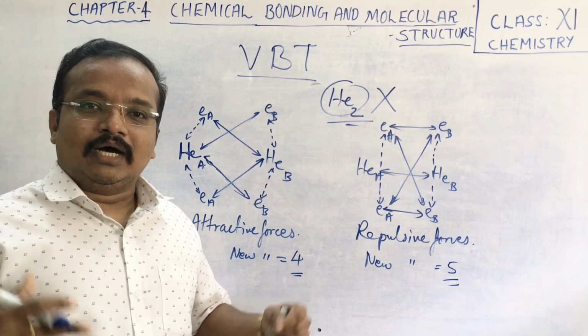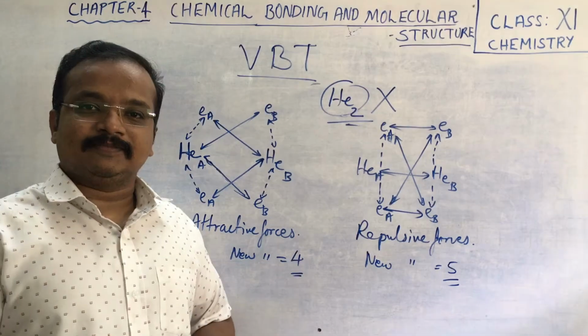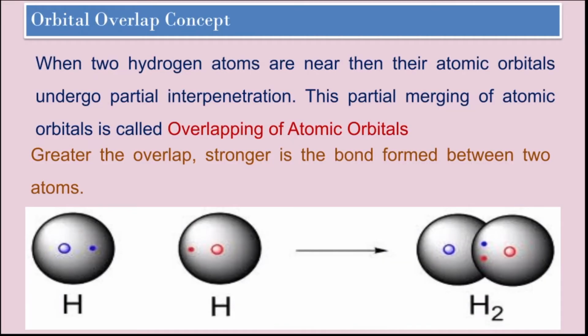Let's move on to some of the theoretical concepts of overlapping of atomic orbitals. Orbital overlap concept: when 2 hydrogen atoms are near, their atomic orbitals undergo partial interpenetration. Penetrate means one goes into the other. This partial merging of atomic orbitals is called overlapping of atomic orbitals. Greater the overlap, stronger the bond formed between two atoms.